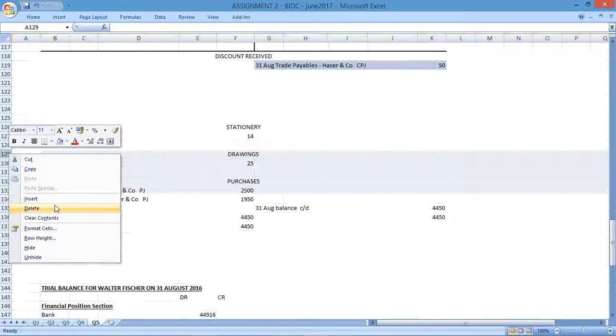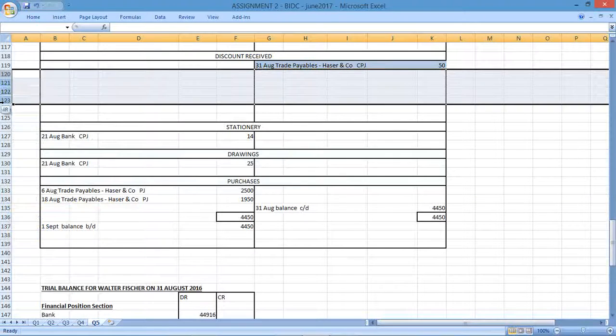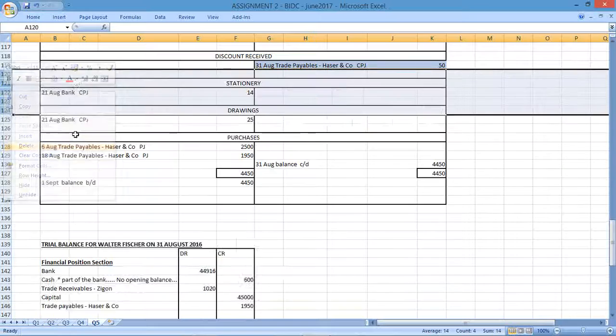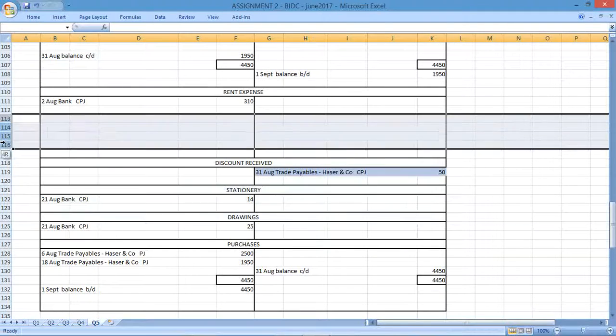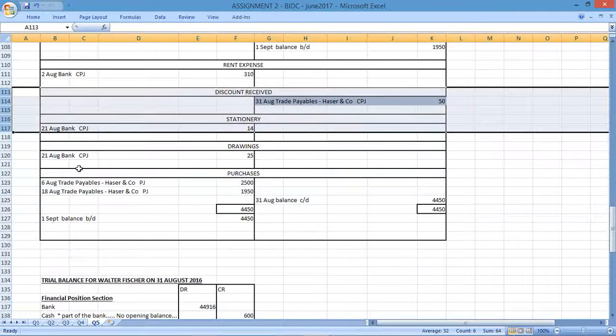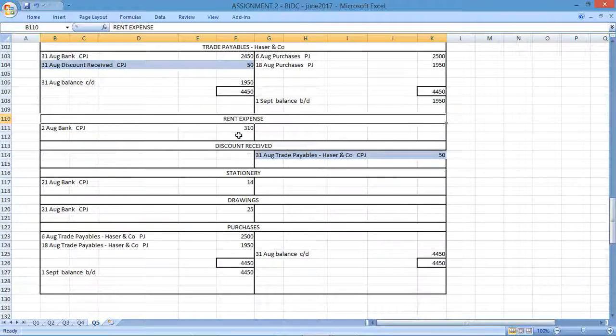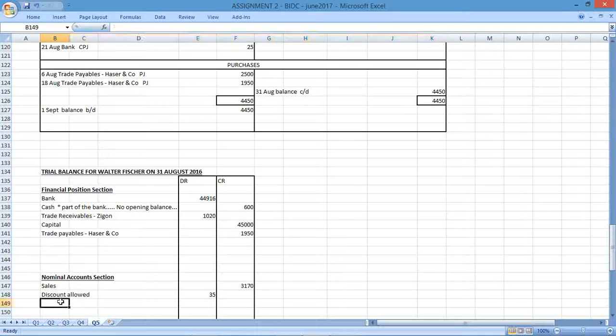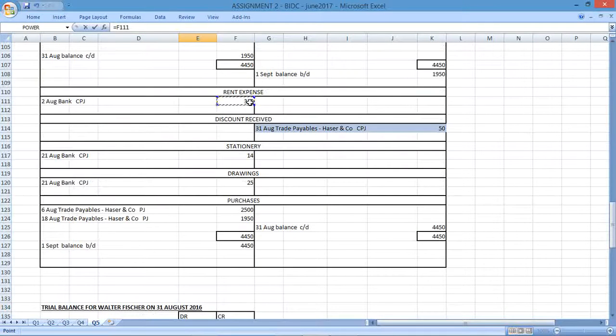Yeah, that'll help a lot. Much easier to reference amounts when you can see them. Okay, so rent expense, we just need to record that in. Rent expense. Equals, my rent expense is there.